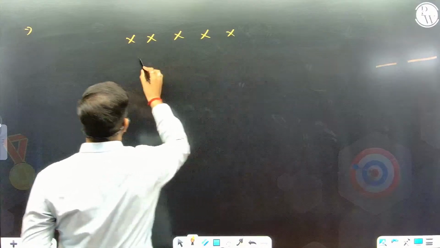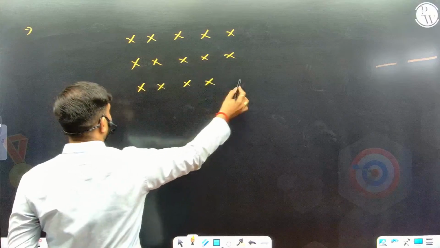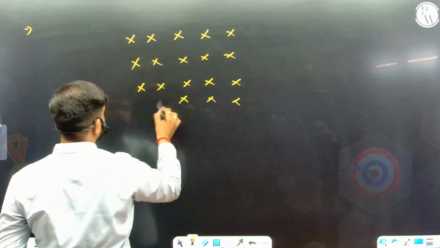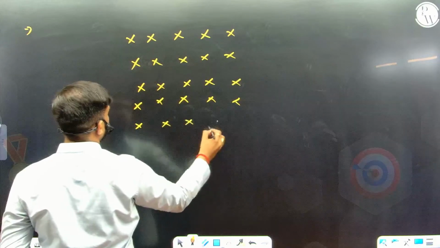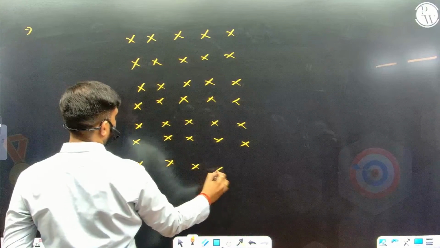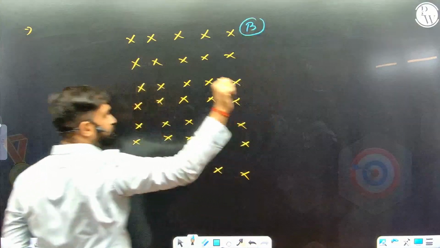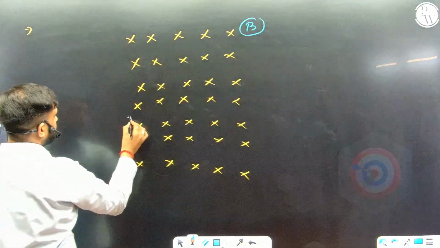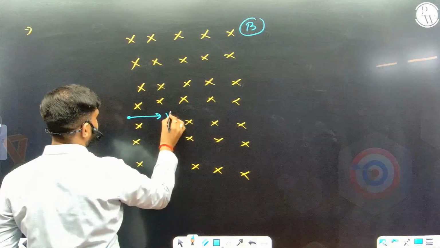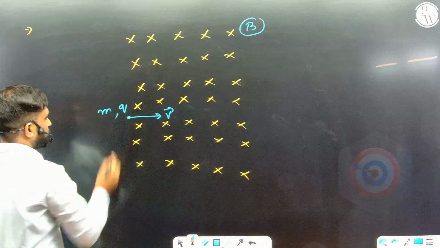So how does the motion look like? We'll take a very straightforward scenario. There is a region of perpendicular magnetic field. Cross means it is going into the plane. It's uniform. The magnitude is same everywhere. If I say the value of magnetic field is B and it is going into the plane, a charged particle enters this field with a velocity V. Its charge is Q and it has mass M. Q by M ratio is given.